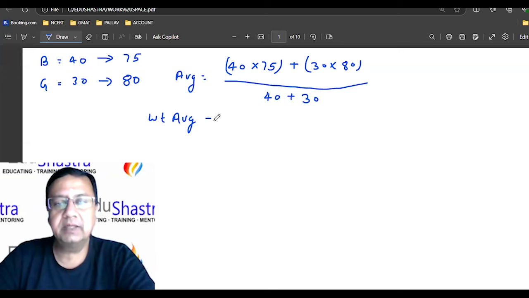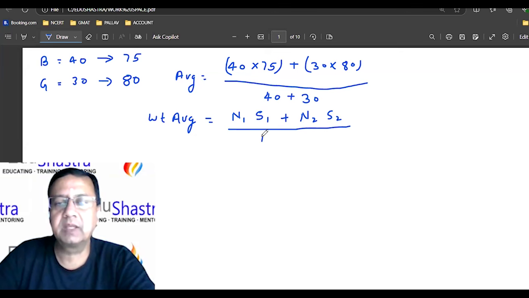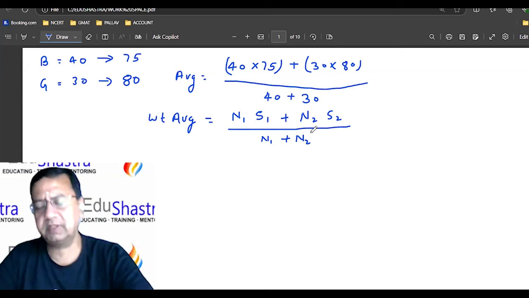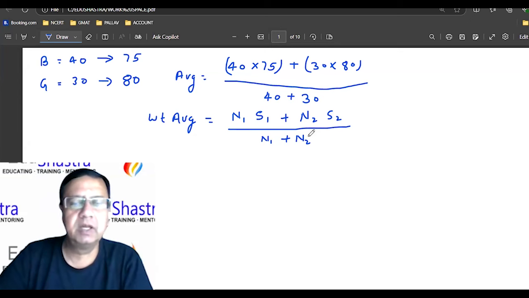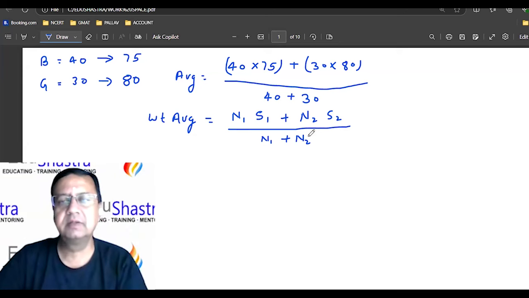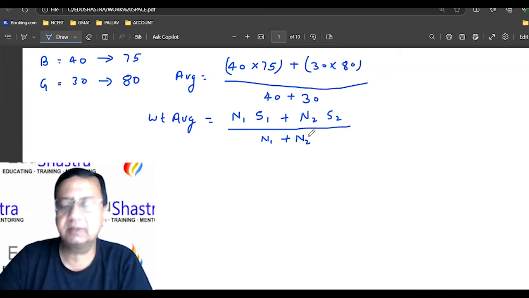So I can write this as number of boys multiplied with average of the boys plus number of girls multiplied with the average of the girls, divided by the number of boys plus number of girls. Very simple expression, right?